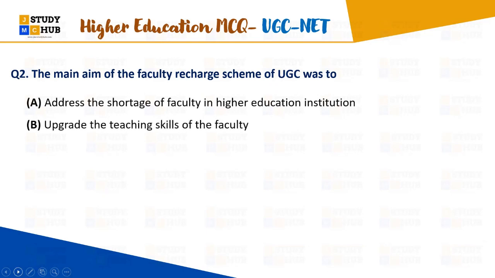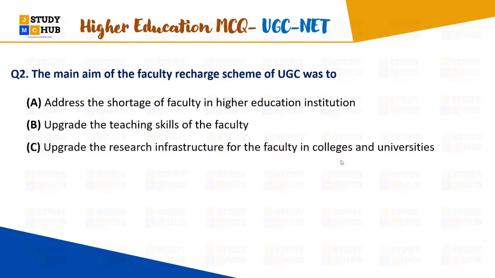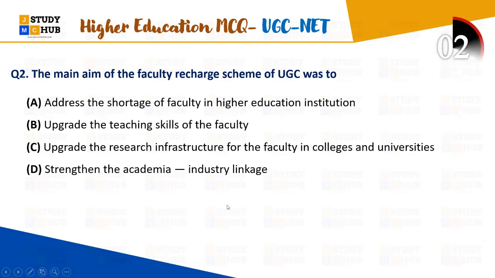Address the shortage of the faculty in the higher education institutions; upgrade the teaching skills of the faculty; upgrade the research infrastructure for the faculty in the colleges and universities; and the last option, strengthen the academia-industry linkage. Everybody, what would be the right answer here? The main aim of the Faculty Recharge Scheme of the UGC was to. I think those who are answering B, that may be wrong, right? आप गलत हो सकते हैं. चलिए.